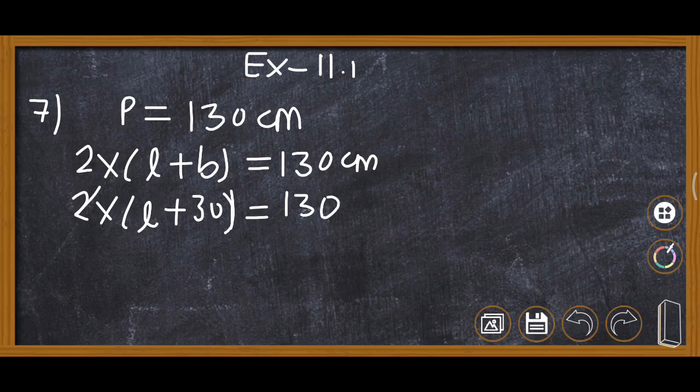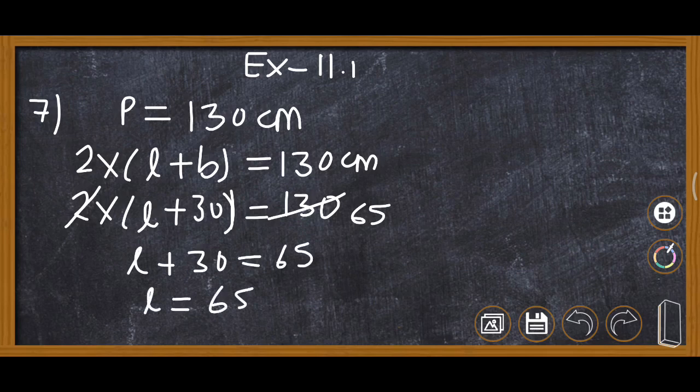Now this 2 can cut 130, 65, and then L plus 30 is equal to 65. L is equal to 65 minus 30, so L is equal to 35 centimeter.